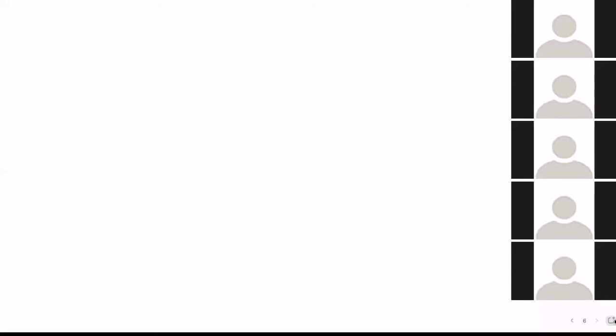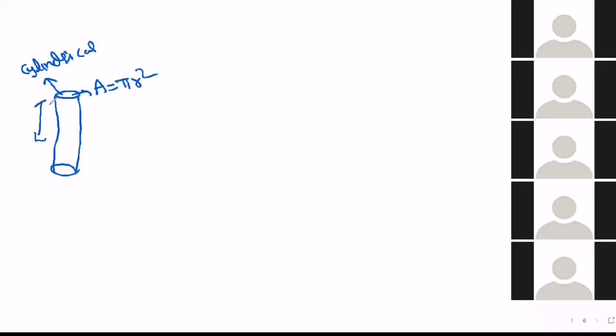So now, what is the energy density formula we need to find? Here we are dealing with a wire. So wire means what shape? Cylindrical shape. Cylindrical shape means this is a circular area, that is pi r square, and this is the length of the wire or rod. So what is the volume of a cylinder?